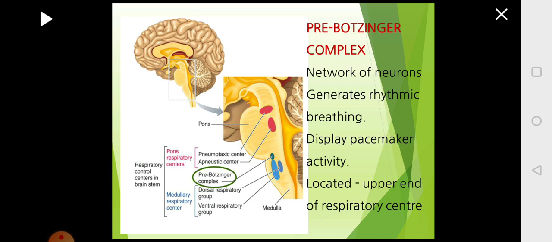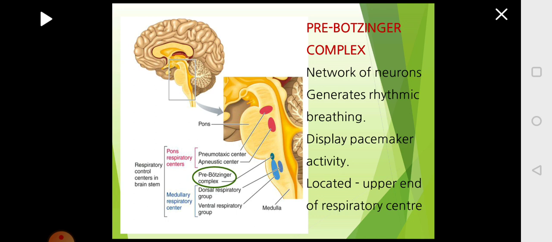This pre-Botzinger complex is nothing but a network of nerves which is supposed to generate the action potential required for rhythmic breathing, that is inhalation for 2 seconds, exhalation for 3 seconds. It is like the pacemaker present in the heart, which will initiate the heartbeat.